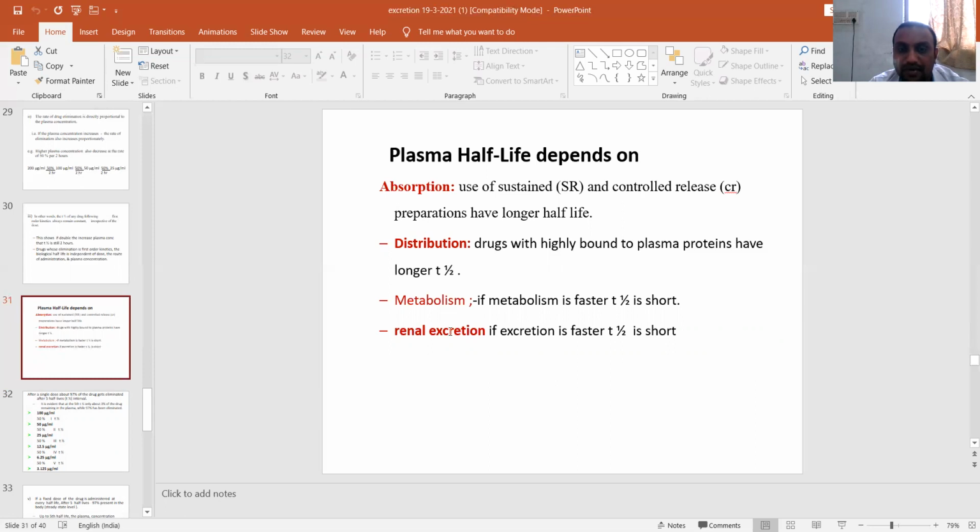distribution, metabolism, and excretion. If a drug has a sustained release or controlled release preparation, it has a longer half-life. Drugs that are highly bound to plasma proteins have a longer distribution T half. Drugs that undergo extensive, faster metabolism will have a short T half, and drugs that undergo renal excretion will have a short T half-life.